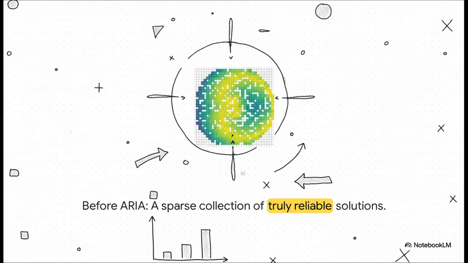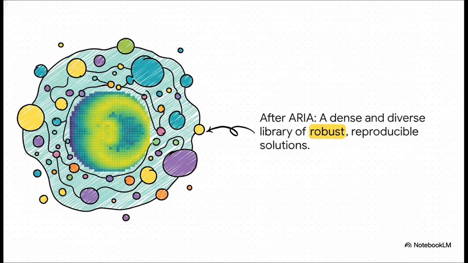Okay, so this is what we're starting with. This is that corrected archive, what you're left with after you toss out all the lucky non-repeatable solutions from a normal algorithm. And yeah, as you can see, it's pretty empty. This is the reality of the problem before our fix. And then, bam! This is what you get after running ARIA. Just look at that difference. It's night and day. ARIA didn't just stabilize the few solutions that were there. It used them to discover and create this dense, rich, and truly diverse library of solutions that are both robust and reproducible. It completely filled in the map.